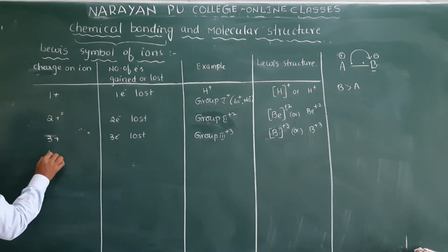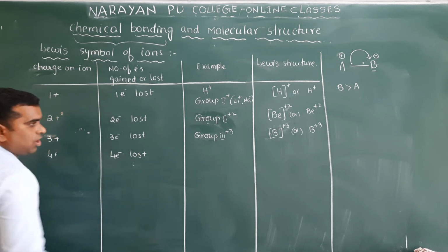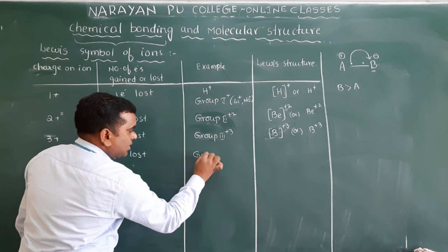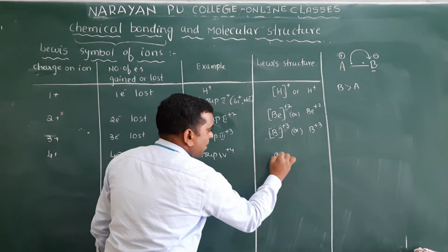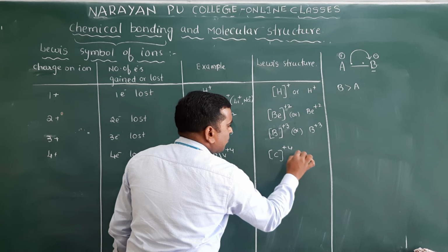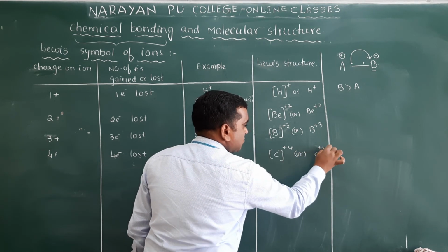If 4 is lost, 4 plus means how many electrons lost here? 4 electrons lost. Then which group is it? Group 4, plus 4. What is it? Carbon. Same as previously what I have written, those 4 valence electrons we have to remove. So this is plus 4.